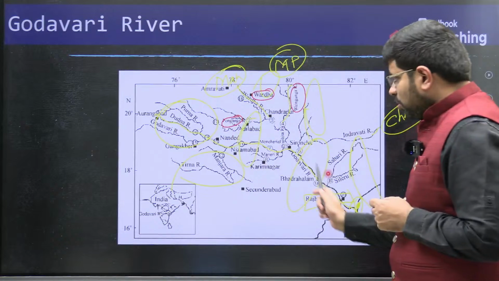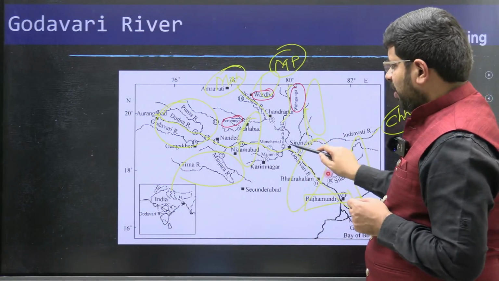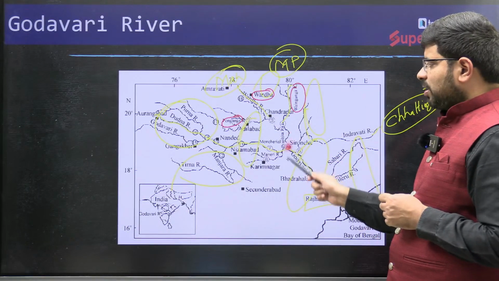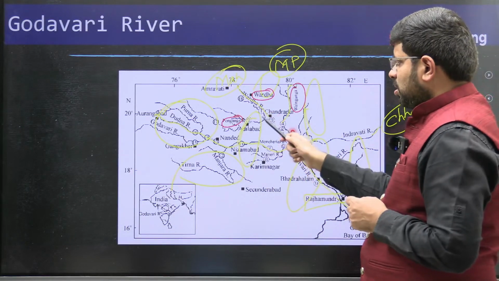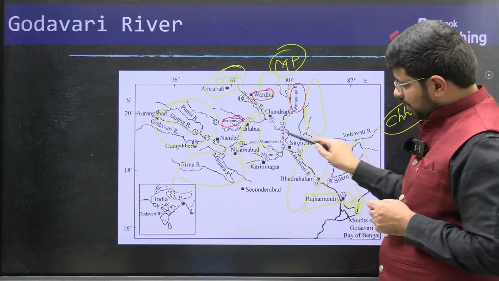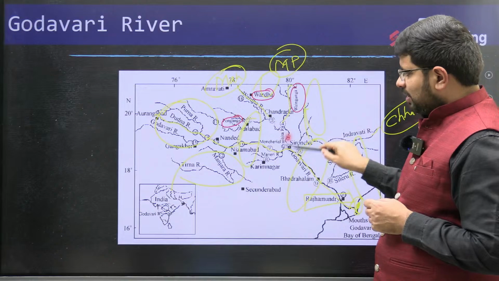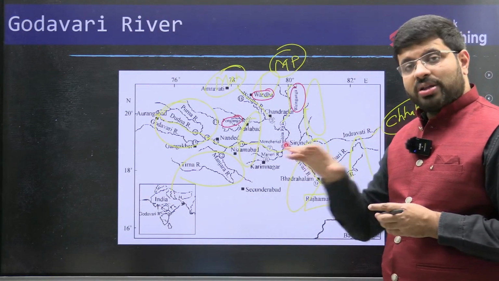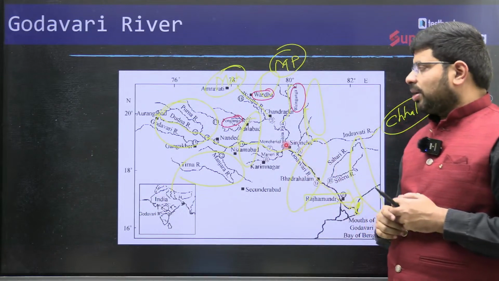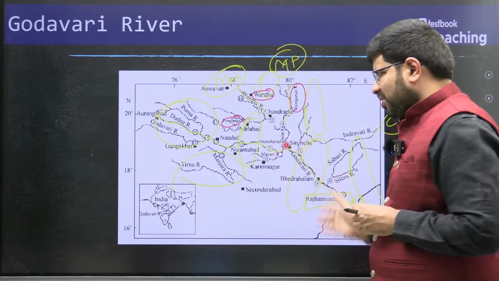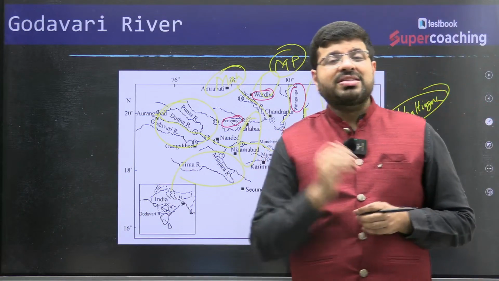Then going north, you will find the region like Kaleshwaram. Along Kaleshwaram, you will find all the river systems. The Wainganga, Penganga, Wardha and others meet together, which we call Pranahita. You see, this is the Pranahita. And this is where you will find the Kaleshwaram river project in Telangana on the Godavari river. That question becomes important.